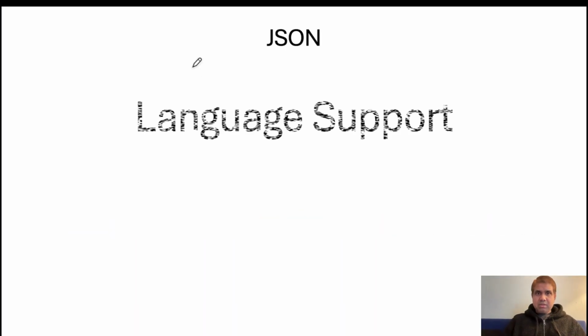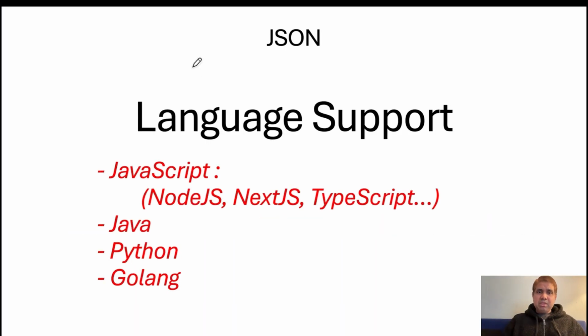Next one, language support. We just now discussed. JavaScript is the first. The full form of JSON is JavaScript Object Notation, because initially it was heavily used in JavaScript, where it's a first-class citizen.